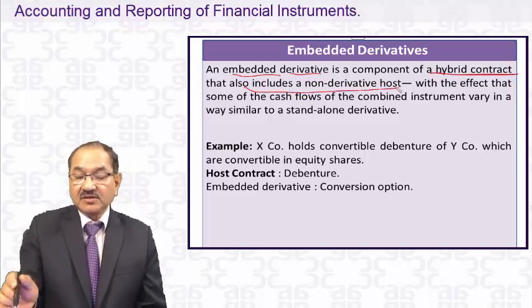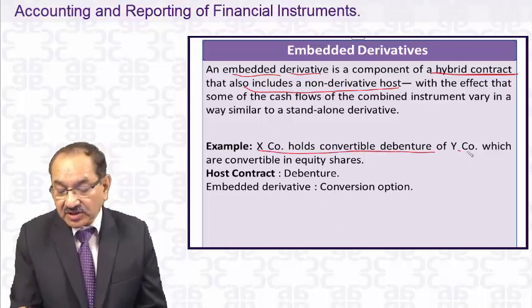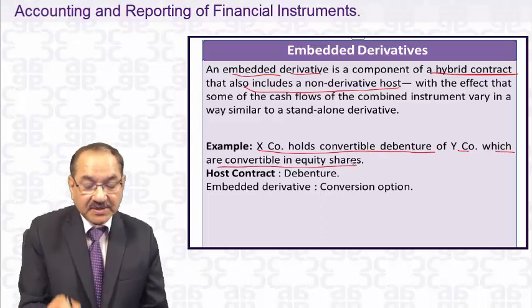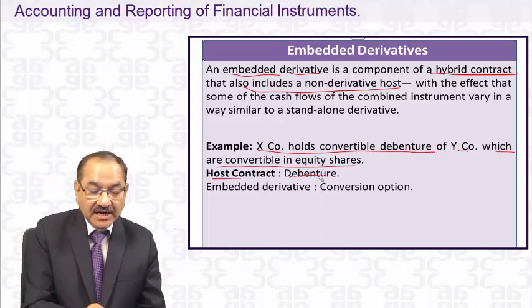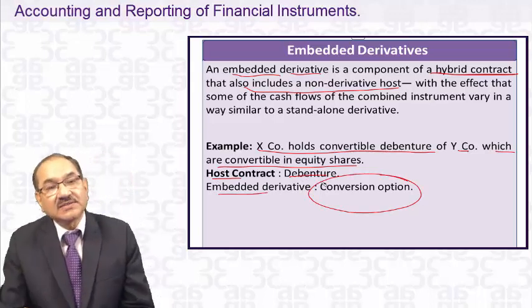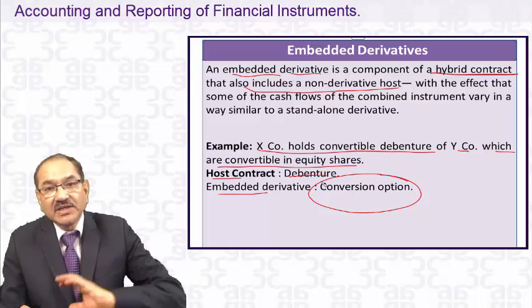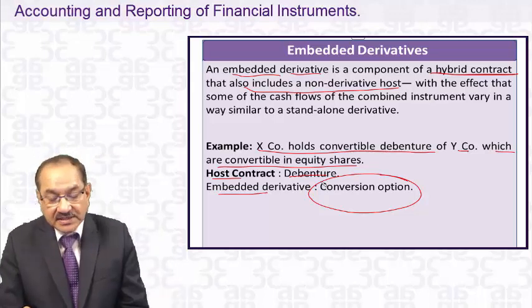It also includes a non-derivative host contract. The example is: X company holds a convertible debenture of Y company, which is convertible into equity shares. So what is the host contract? It is the debenture, and the embedded derivative is the conversion option, which we talked about in the last example when we segregated the equity portion and the debt portion.